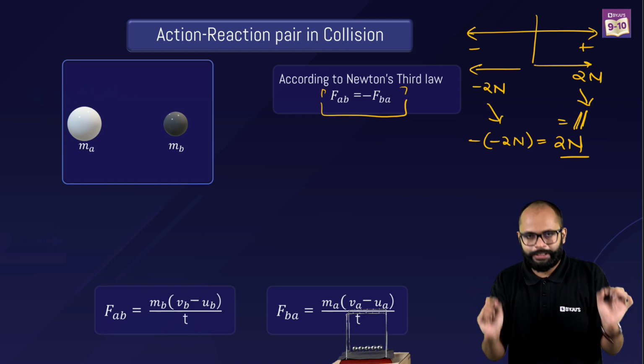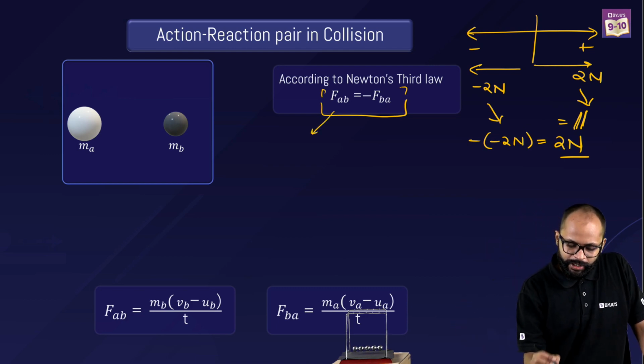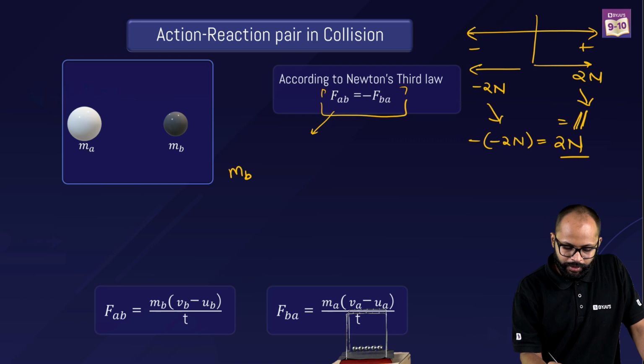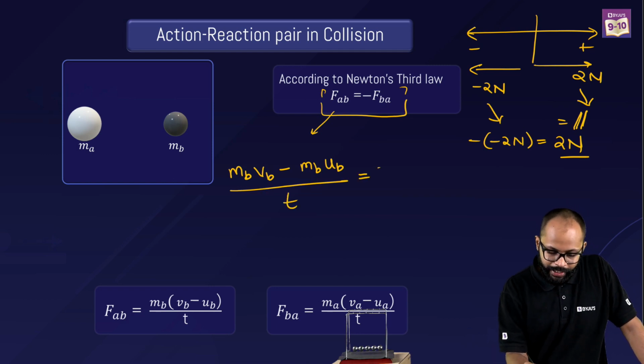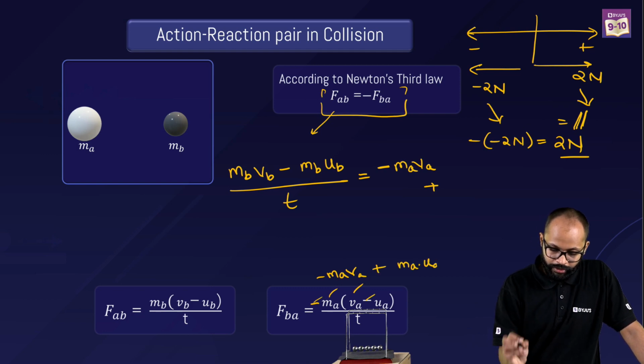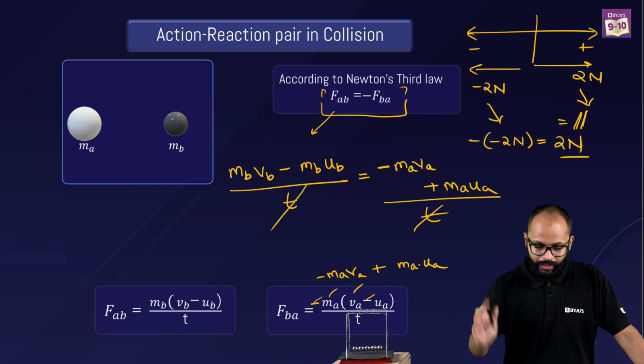Let's do little mathematics, little calculations. Sir, how? FAB कितना है? It is, I'll just open this, है ना? So MB into VB minus MB into UB upon T, right? Is equal to minus of MA into VA. Now क्या होगा? देखो, if I write minus, so first of all if you open it will become minus of MA into VA, then minus minus will become plus MA into UA, right? Plus of MA into UA upon T. भाई T तो same है, I'll cancel T, right?